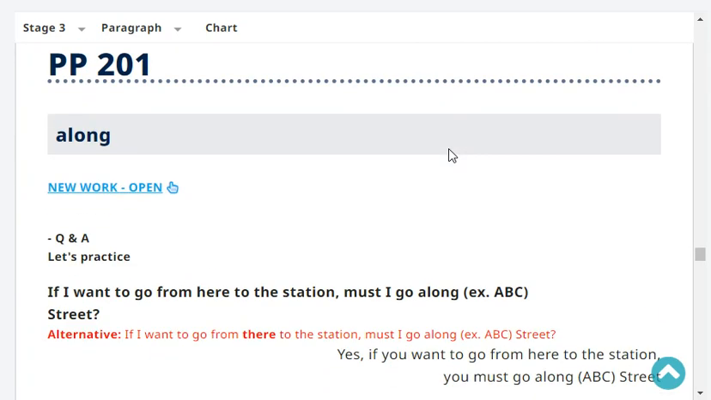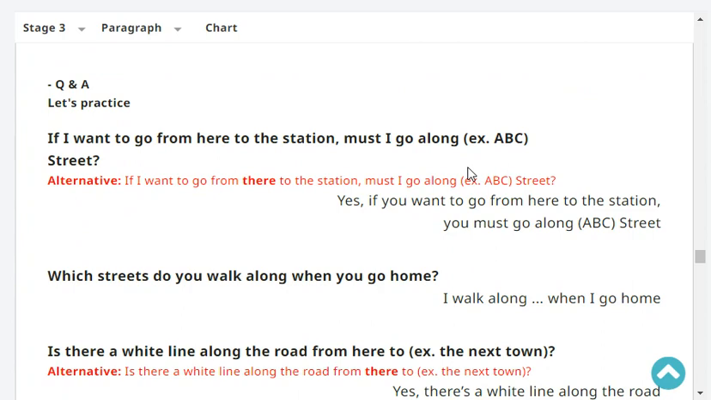Very good. Okay, next. If I want to go from there to the station, must I go along ABC Street? Yes. If you want to go from here to the station, you must go along ABC Street.